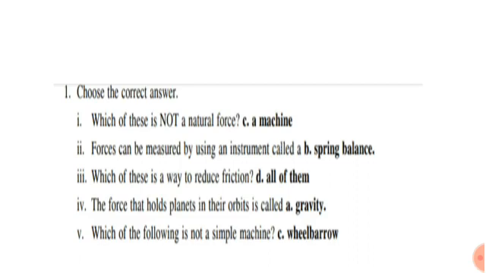Fourth question: the force that holds planets in their orbits is called as gravity, space force, motion, magnetism. So the correct answer is gravity. Last question: which of the following is not a simple machine? The options are wedge, inclined plane, wheelbarrow, lever. So the correct answer is lever, wheelbarrow.